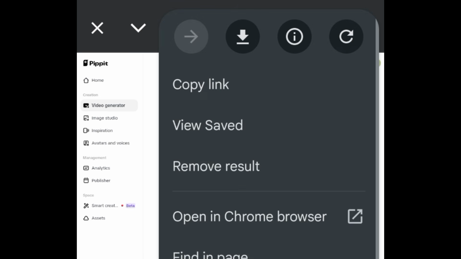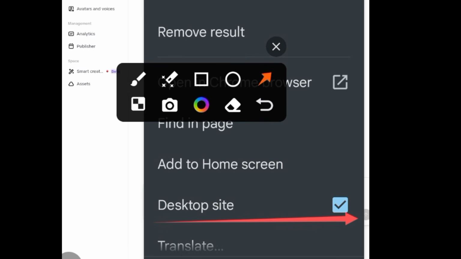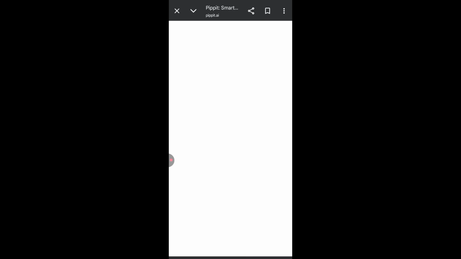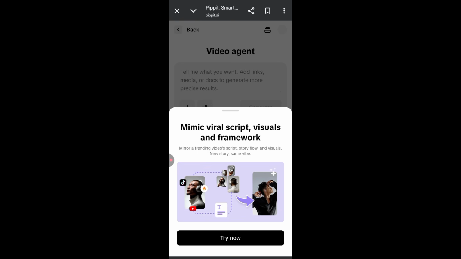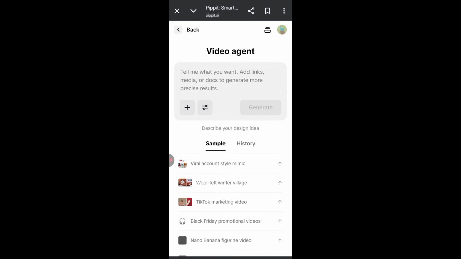You click on it. Now once you click on the three dots, you remove your phone from desktop site. Don't worry, I've been telling you guys to put your phone in desktop site. This time around, I am the one telling you to remove your phone from desktop site. You get why? So you have to remove your phone. Once you remove your phone from desktop site, it will come back to this interface. This is the interface you will see.